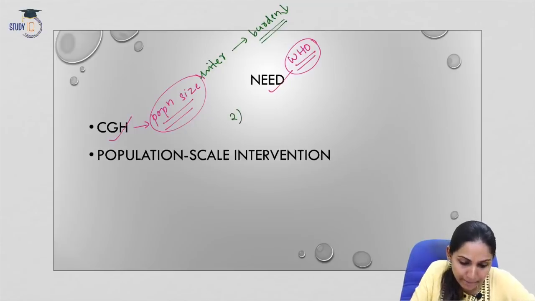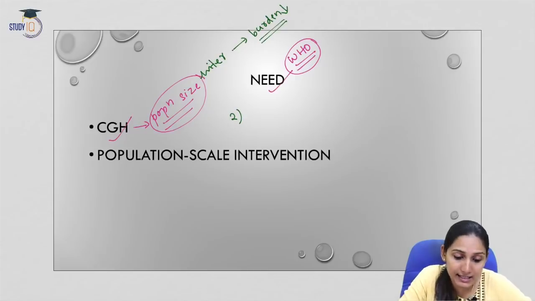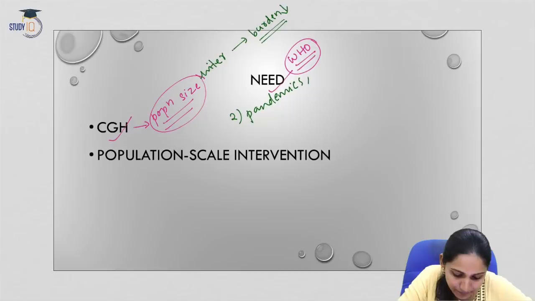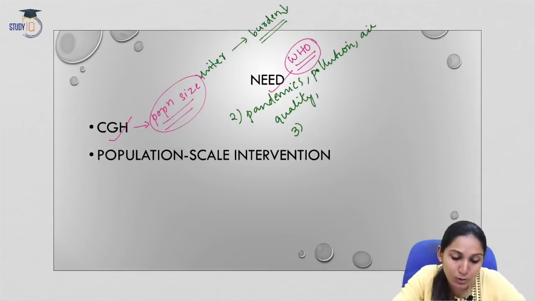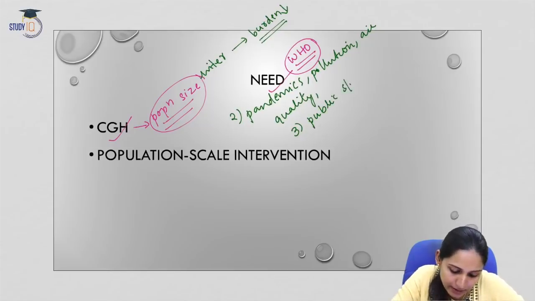Now secondly, CGH will also address threats like pandemics, and externalities like pollution and air quality. Thirdly, this will also address those drawbacks in the public health system in India.